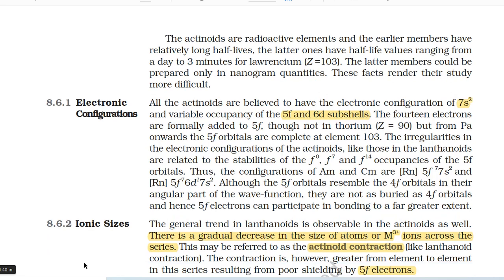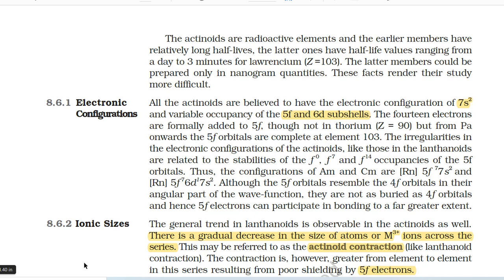The actinoids are radioactive elements and the earlier members have relatively long half-lives. The later ones have half-life values ranging from a day to 3 minutes for lawrencium (Z = 103). The later members could be prepared only in nanogram quantities. These facts render this study more difficult.